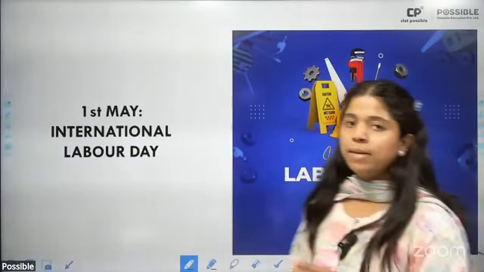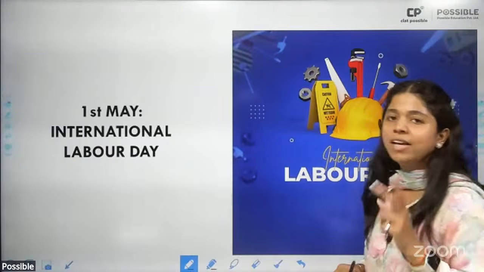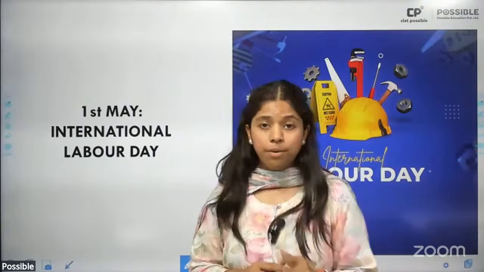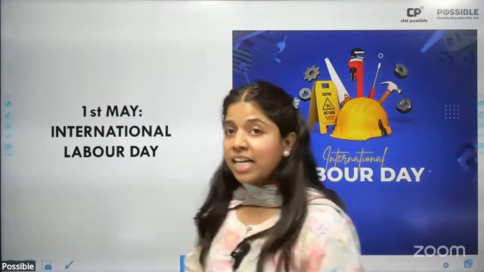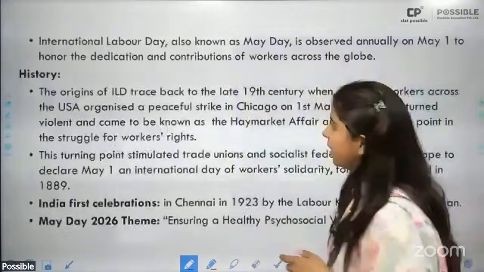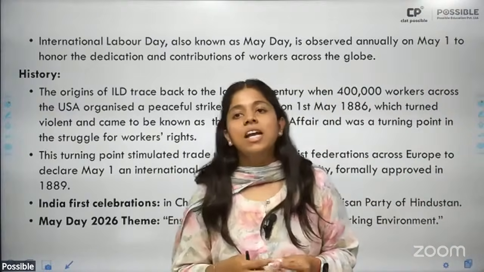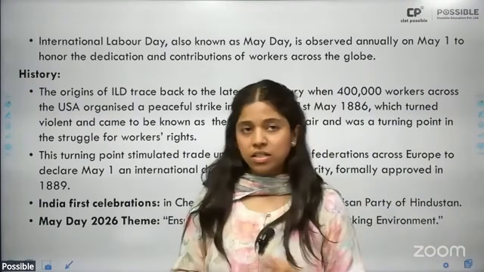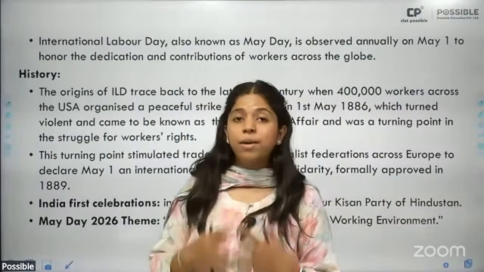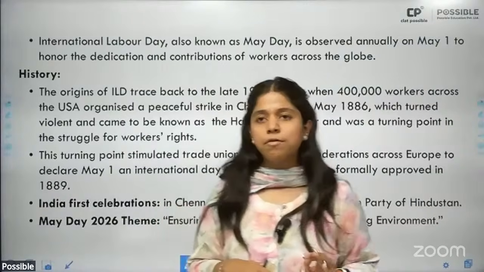We begin with the important days for May, and the first is 1st of May. Now on 1st of May, we have 2 days that are consecutively celebrated. One is the Labor Day, or also known as May Day, and the second is Maharashtra and Gujarat Day. All right. So quickly looking into May Day. Now mostly we associate it with Russia. Why? Because Russia was the first country which actually started undertaking concerted steps for upliftment of the peasants, upliftment of the working classes, and in Russian terms, upliftment of the proletariat.